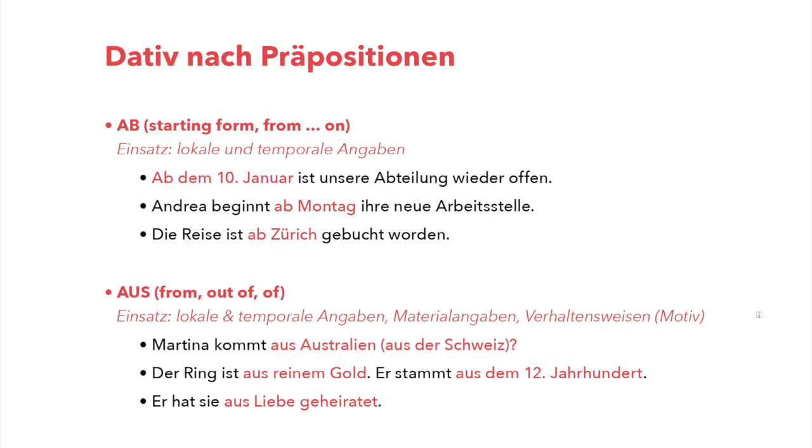Then also we can explain with aus the ways of behavior, the motive, why somebody did something. For example, why did he marry her? He married her out of love. So, er hat sie aus Liebe geheiratet, aus Liebe, out of love.